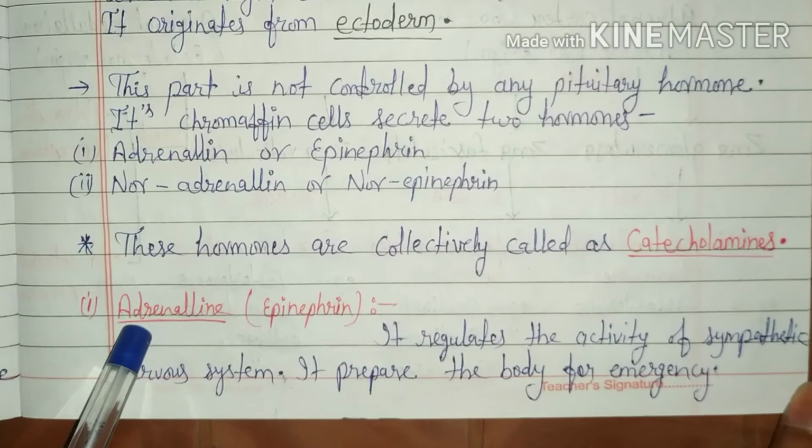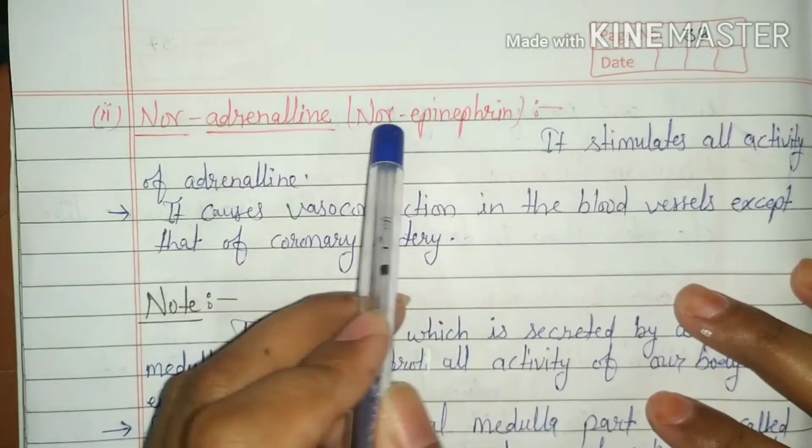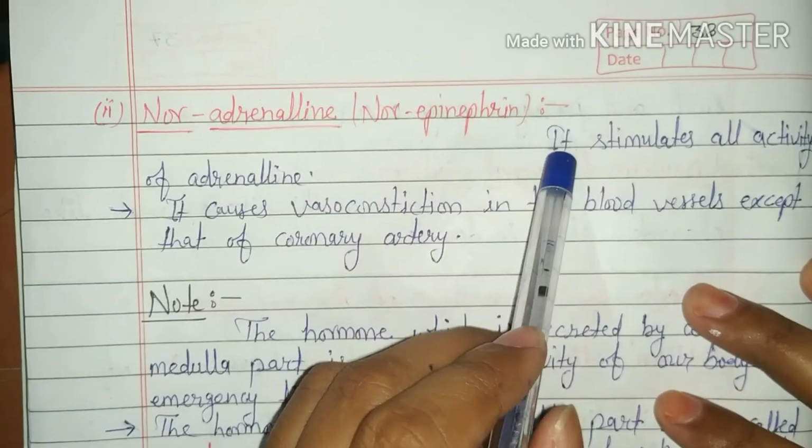First hormone, adrenaline. It regulates the activity of the sympathetic nervous system and it prepares the body for emergency. Second, noradrenaline or norepinephrine.